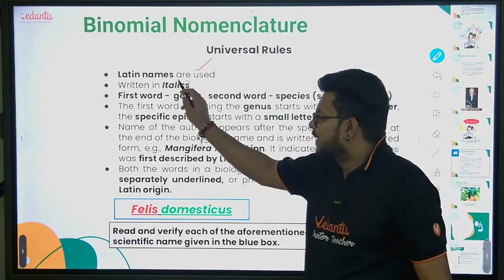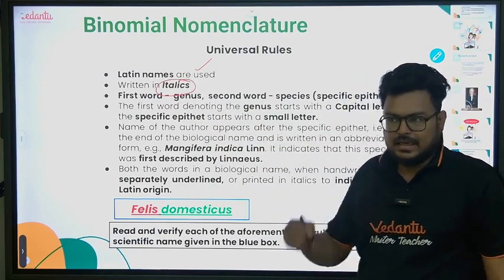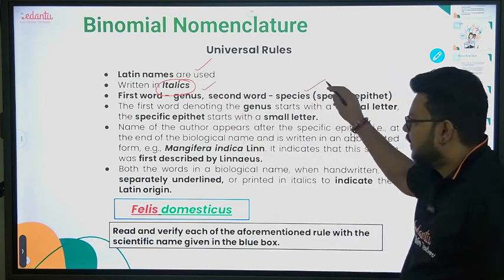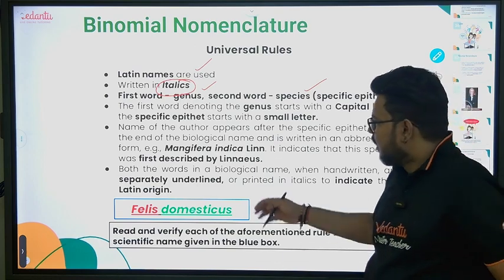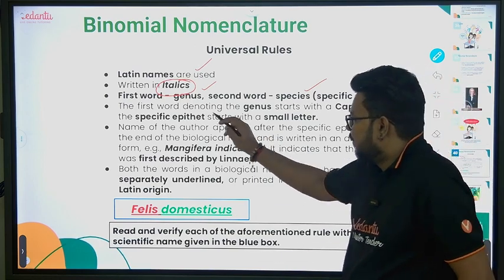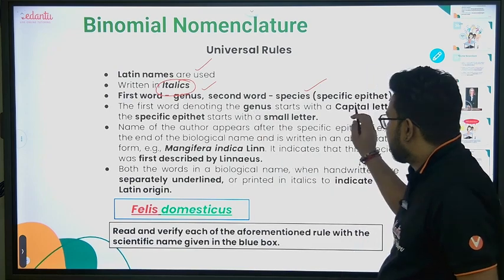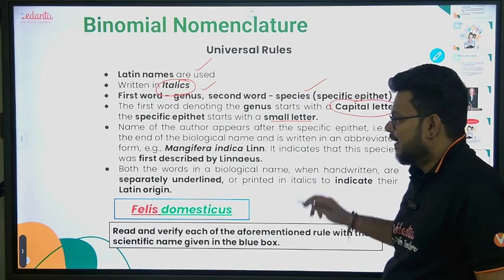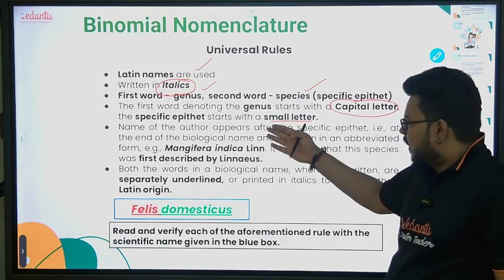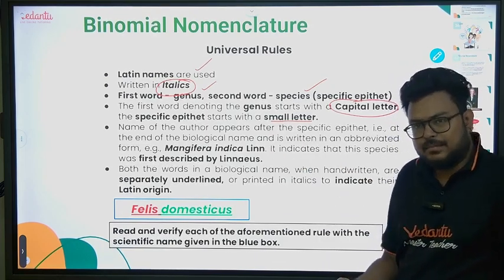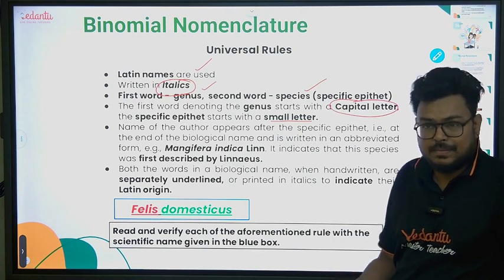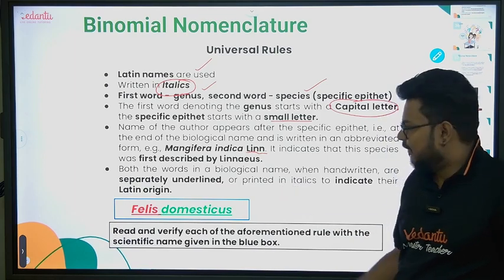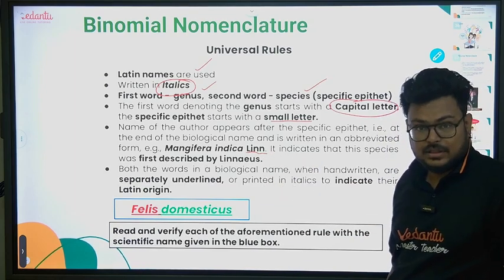Second, it is always written in italics. The first word should be of the genus and the second word of the species. One more thing: the first word denoting the genus starts with a capital letter and the species starts with a small letter, right? If you have to mention the author name, that is, which scientist gave the name of that particular plant or animal, the author name comes at the end in short form, and its first letter should be capital.